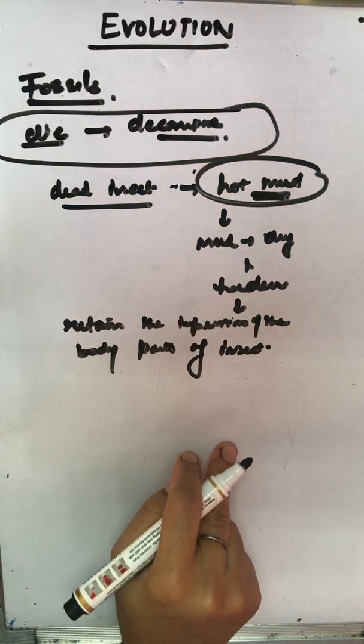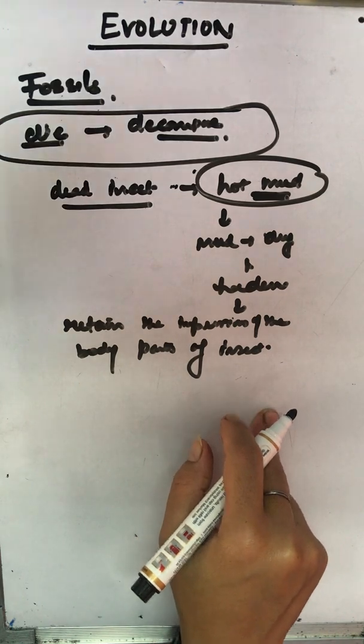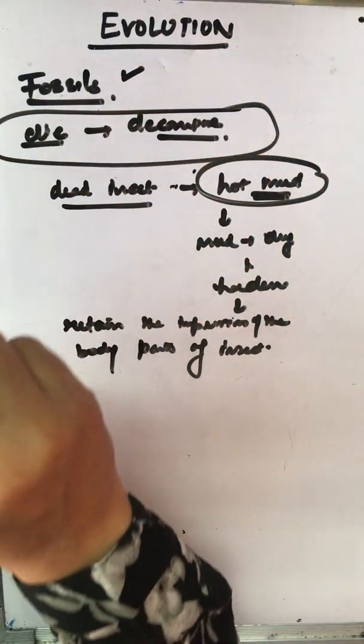Clear? So, all such preserved traces of living organisms are called fossils.